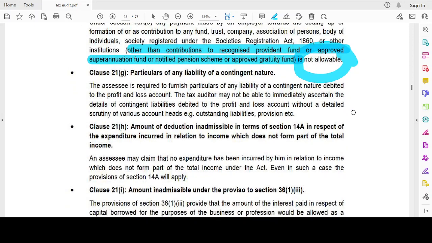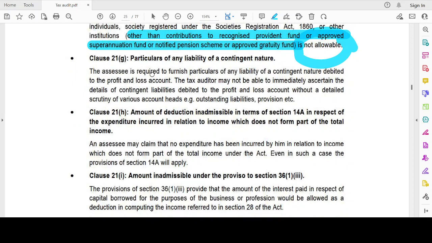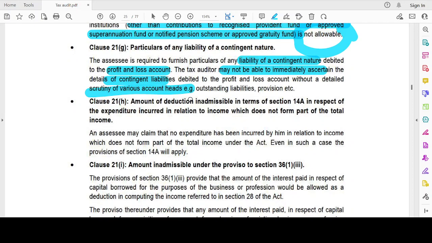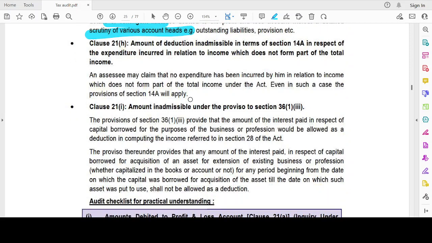Okay. Now, particulars of any liability of contingent nature. The assessee is required to furnish the particulars of any liability of contingent nature debited to the profit and loss account. The tax auditor may not be able to immediately ascertain the details of contingent liabilities debited to the profit and loss account without a detailed scrutiny of various account heads. See, if there is any item of contingent nature debited to the profit and loss account, I have to verify and ascertain whether it is proper. Okay, if not, I have to mention it as inadmissible.